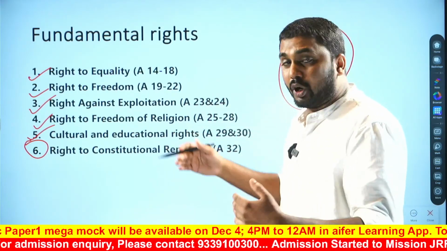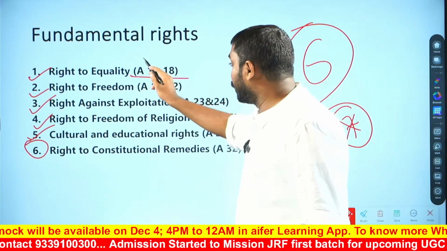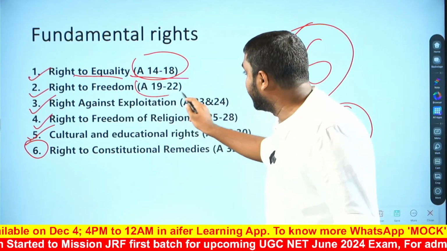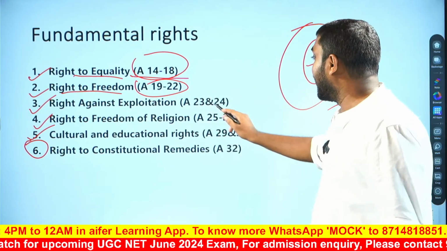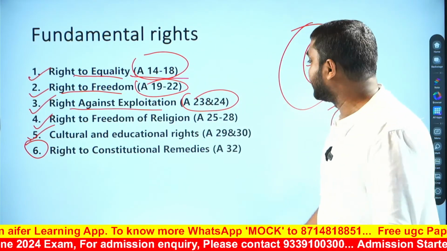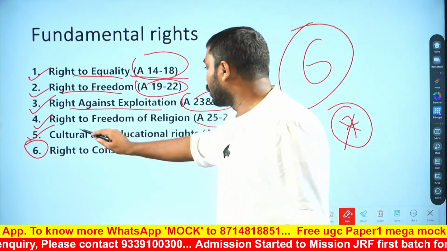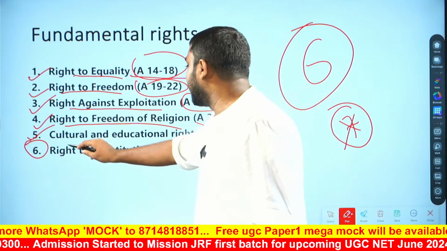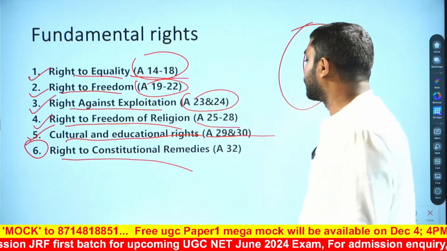We should know about the articles also. Articles 14 to 18 are about right to equality. Articles 19 to 22 are about right to freedom. Articles 23 and 24 are about right against exploitation. Articles 25 to 28 are about right to freedom of religion. Articles 29 and 30 are about cultural and educational rights. Article 32 is about right to constitutional remedies.